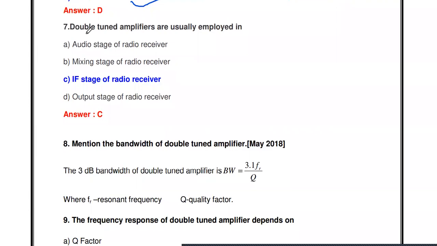Then the next one: double tuned amplifiers are usually employed in dash. We already discussed that the application of the double tuned amplifier is in the IF stage of a radio receiver.